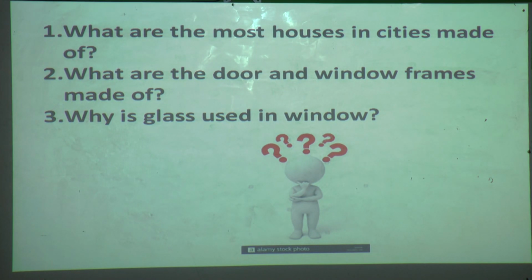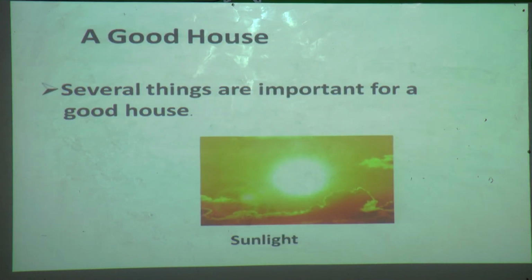Yes. The door and window frames are made up of wood. Correct. Now last question is, why is glass used in windows? Tell me students. Glass is used in windows to let sunlight in. Okay. So we will move to the next point.